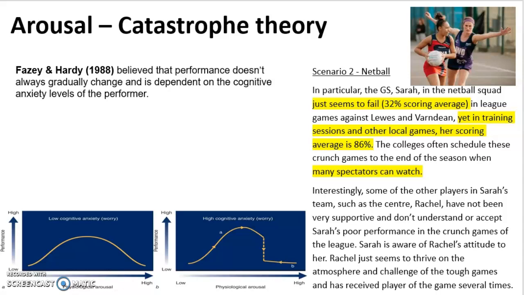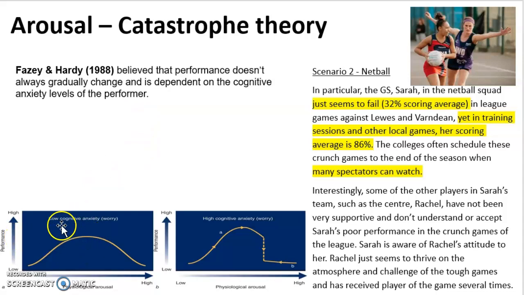Another theory linking arousal is catastrophe theory, and this was developed by Fazey and Hardy in 1988. And they believe that performance doesn't always gradually change and is dependent on the cognitive anxiety levels of the performer. So look at this graph here.